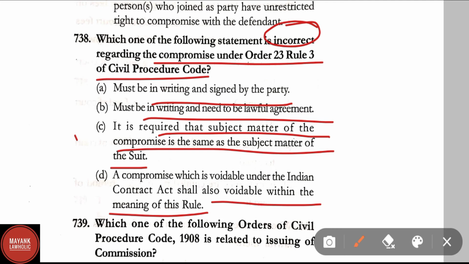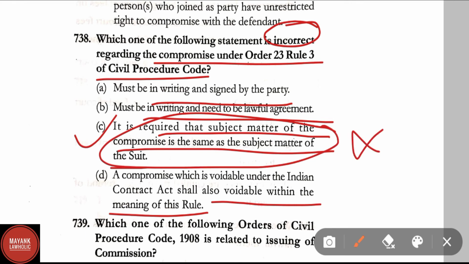Here option C is the incorrect one, that is, it is required that the subject matter of the compromise is the same as the subject matter of the suit is incorrect. Therefore, it will be the right answer.